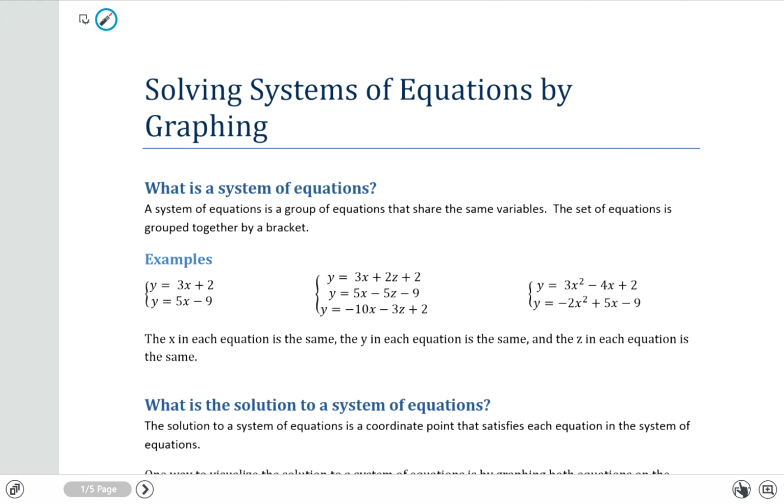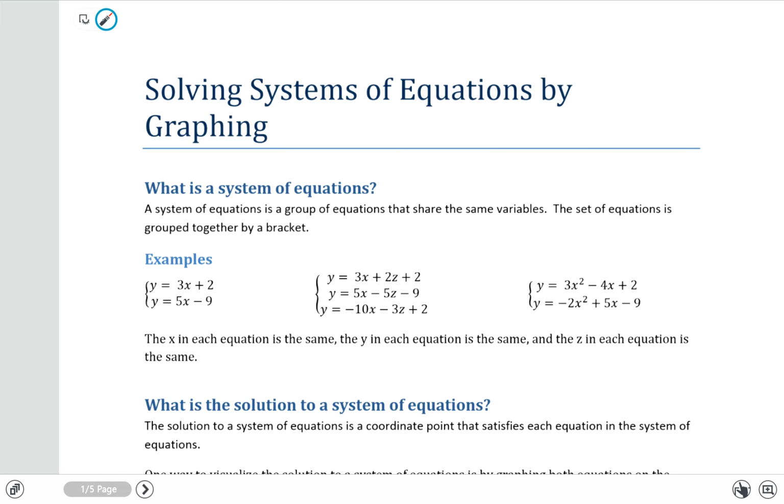More often than not, what you'll notice is that the number of variables in an equation equals the number of equations in the system of equations. This must be the case if a system of equations is solvable. We're going to restrict ourselves for this introduction to systems of equations where we're dealing with two linear equations. A linear equation having two variables, generic x and y variables, and two equations. So we would say that this is a system of equations in two variables and two equations.